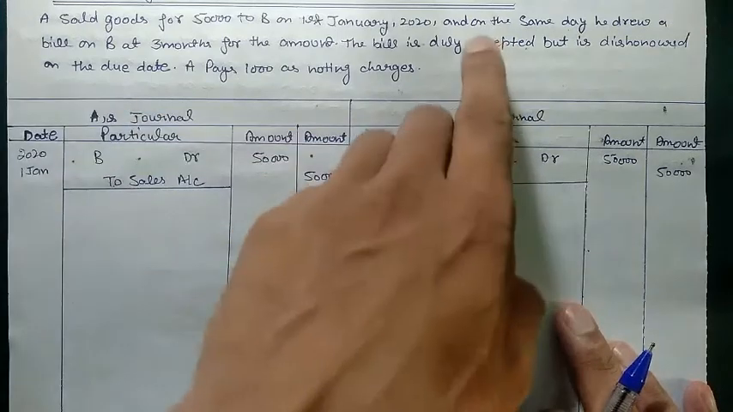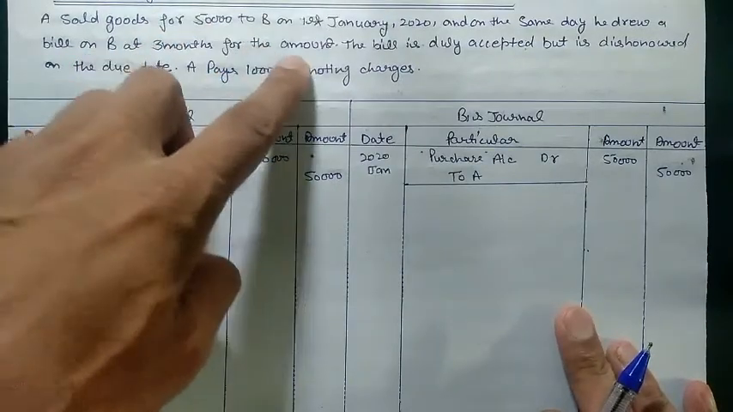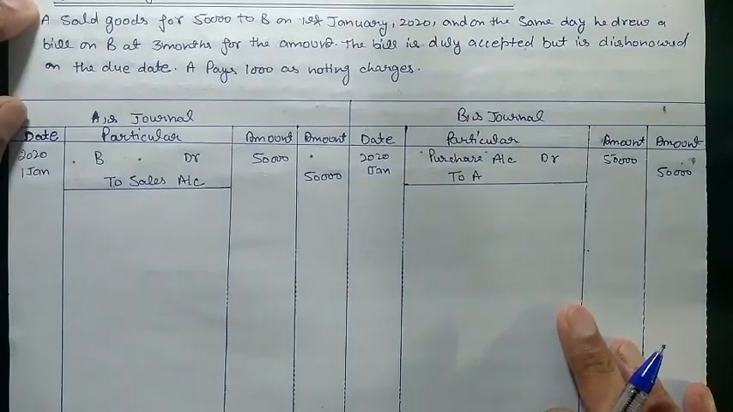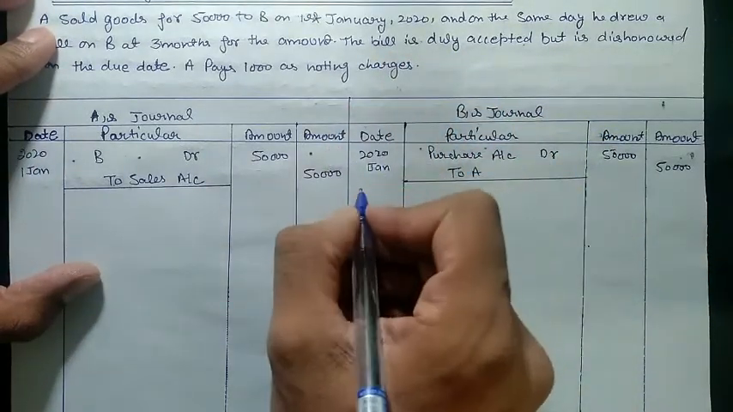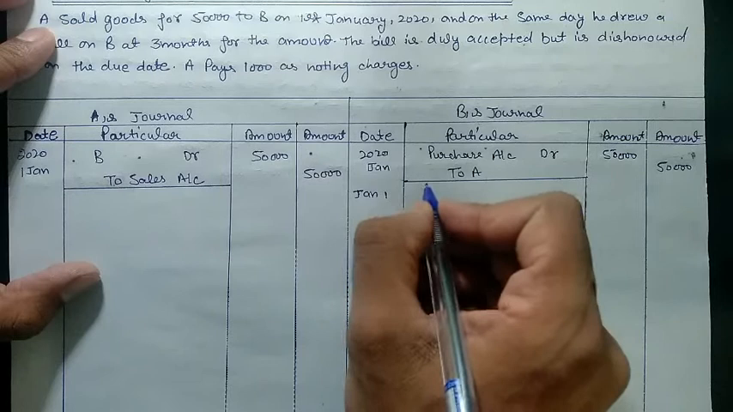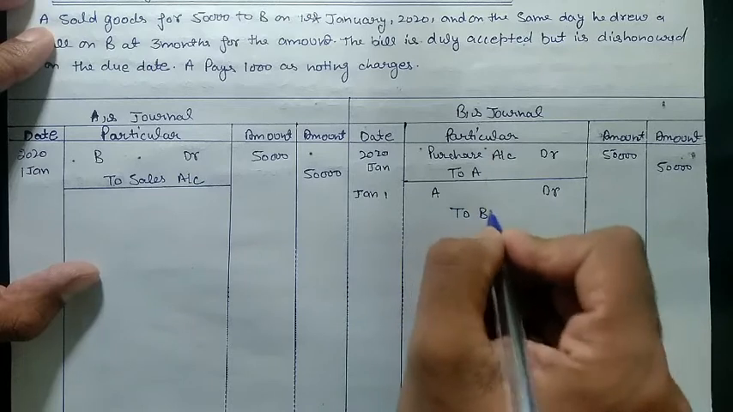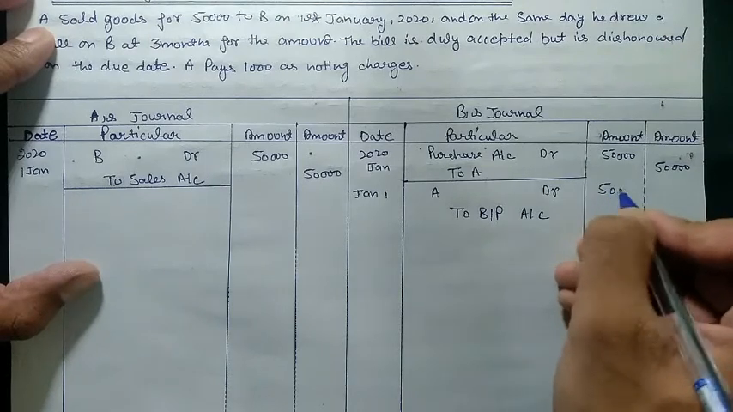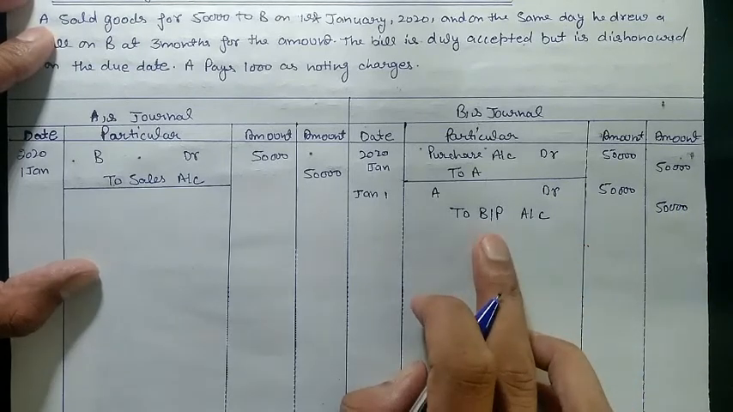So our next point is, on the same day he drew a bill on B at 3 months for the amount 50,000 and the bill is duly accepted. Now A drew a bill on B, so B accepted the bill. So we need to post on the same day he drew the bill and on the same day he accepted the bill. So on January 1st he accepted the bill. A debit to bills payable account for the same amount, that is 50,000. So this is the entry in the books of the drawee.